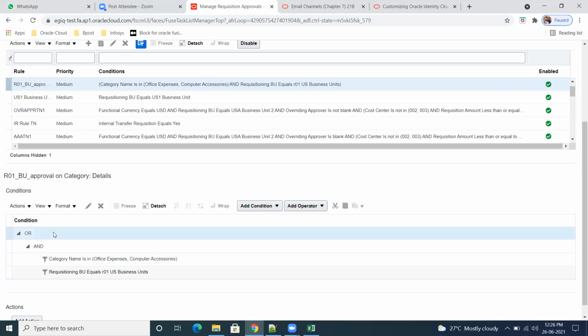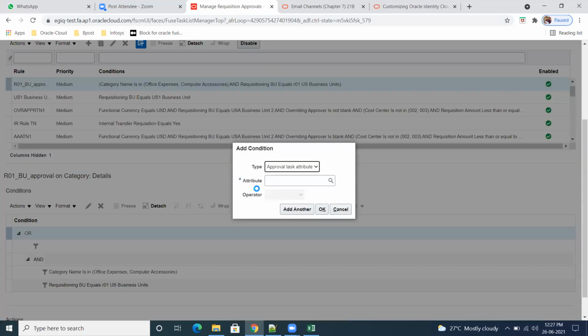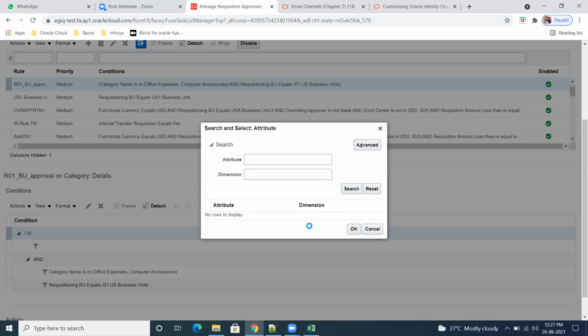So select here, go to add condition. So here as a child. So what I'm checking here, as a child. Let me see what attributes we have.